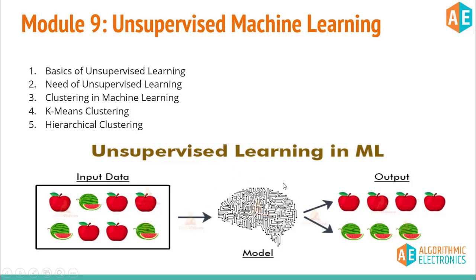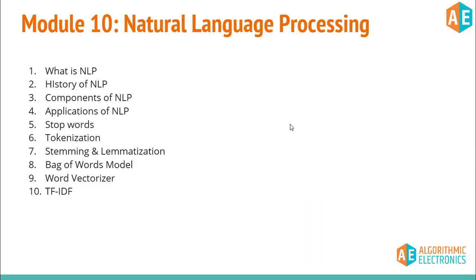So the job of this machine learning algorithm is to find the labels, or to form the clusters. Here you can see this is one cluster, which can be labeled as apple or cluster 1, and this is another cluster which can be labeled as watermelon or cluster 2. We are going to discuss clustering and different clustering algorithms in detail in module 9. So we'll talk about unsupervised machine learning and the clustering algorithms.